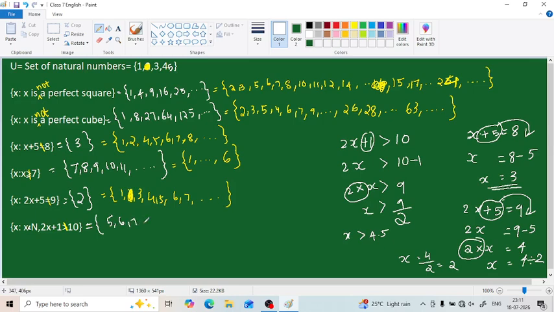Then 6, 7, 8 and everything can be written. 6 is greater than 4.5, and 6 and a half or 6 and a quarter are also greater than 4.5, but since our universal set is natural numbers, we can't write them. So our set is 5, 6, 7, 8 and so on. So what will be our complement set? The set of all x such that 2x plus 1 is not greater than 10. So 1, 2, up to 4 we can write: 1, 2, 3, 4. That is our complement set.